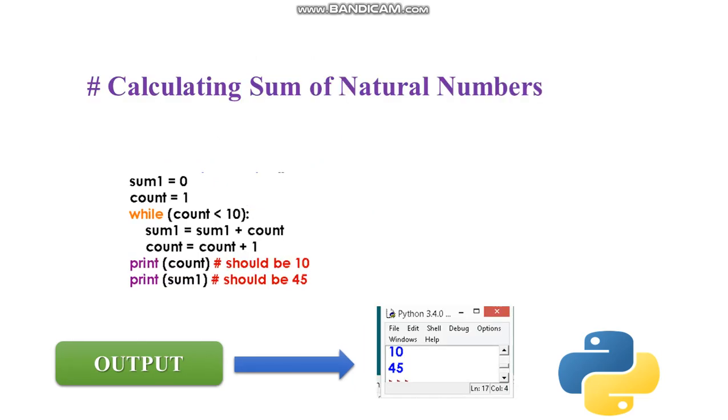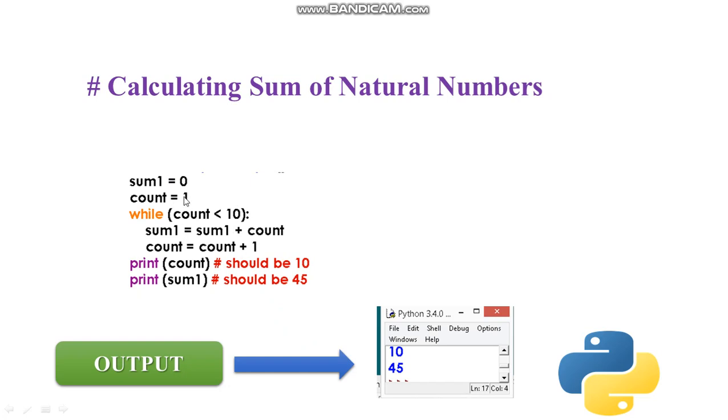Next example is calculating the sum of natural numbers. So I'm taking sum equals to 0 and count equals to 1. While my count is less than 10, I'm doing sum equals to sum plus count. So that means sum is 0, I'm doing sum plus 1, that means 0 plus 1. And I'm doing count equals to count plus 1. So the value of my count will become 2 now.